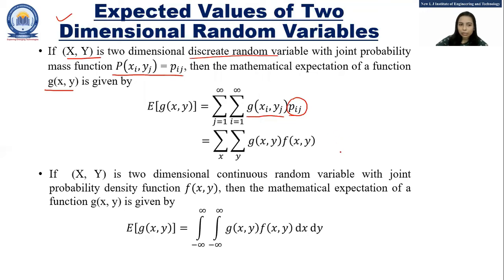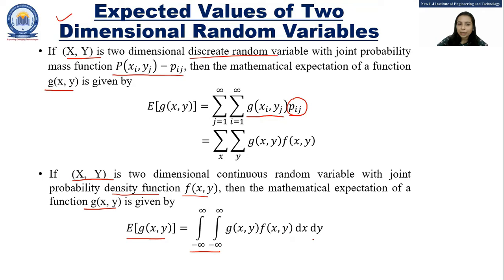Now for the continuous random variable, if (X, Y) is a two-dimensional continuous random variable with joint probability density function f(x, y), then the mathematical expectation for the function g(X, Y) is given by E[g(X, Y)] equals integration from minus infinity to infinity, again integration from minus infinity to infinity, g(x, y) into f(x, y) dx dy.